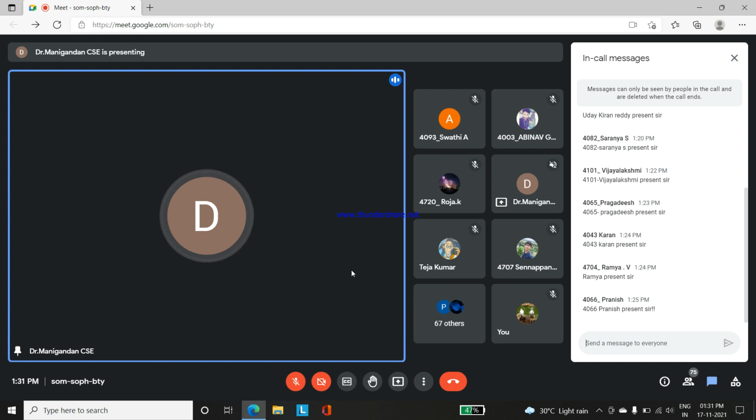The first process is sending the request from the client to the server. The second one is synchronous plus acknowledgement. The final one is the acknowledgement from the client side to the server. This is the third process.